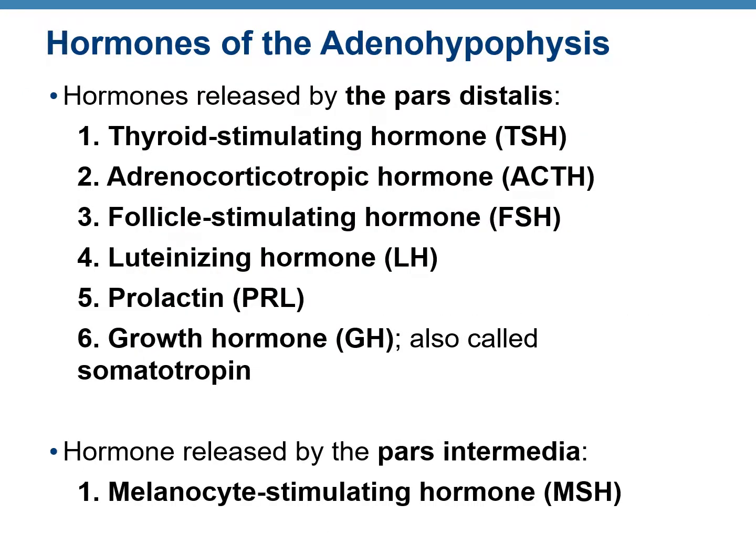The 6 hormones released by pars distalis are: first, thyroid stimulating hormone or TSH; second, adrenocorticotropic hormone or ACTH; third, follicle stimulating hormone or FSH; fourth, luteinizing hormone or LH; fifth, prolactin or PRL; and the sixth one is growth hormone GH, which is also known as somatotropin. The hormone released by pars intermedia is melanocyte stimulating hormone or MSH. I would expect all of the students to memorize the names of these hormones, the full names as well as the short forms of the hormones.